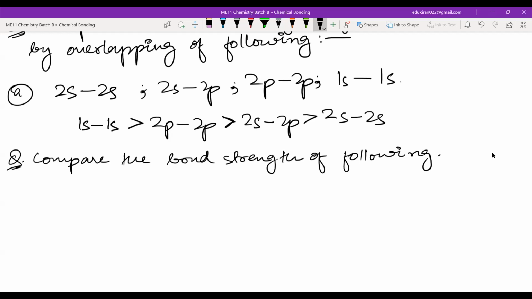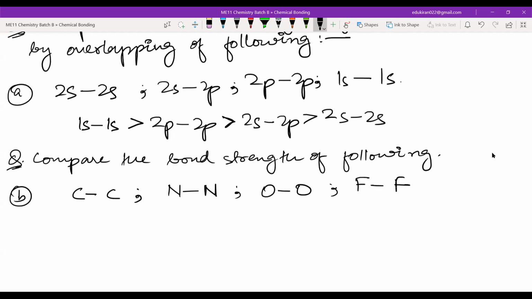Okay. So if you have a carbon-carbon bond, or a nitrogen-nitrogen bond, or let us say an oxygen-oxygen bond, or a fluorine-fluorine bond. Okay, fluorine-fluorine bond. Any doubt? Till here, can you compare these two?